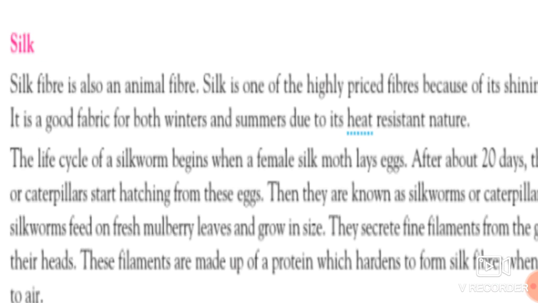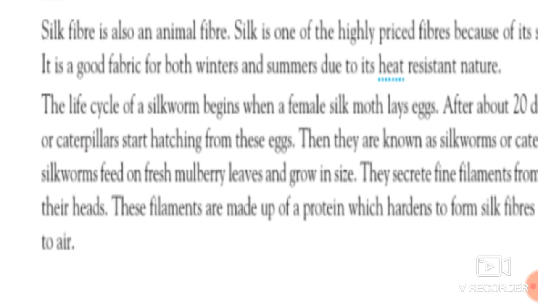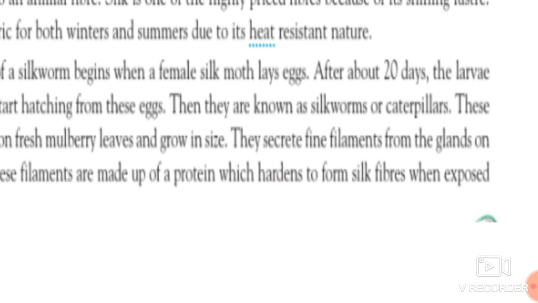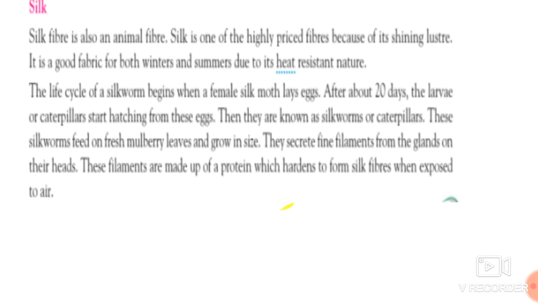So these silkworms feed on fresh mulberry leaves and grow in size. What do they eat? The leaves of the mulberry tree. By eating these leaves they grow in size, and after growing they secrete fine filaments from the glands on their heads.